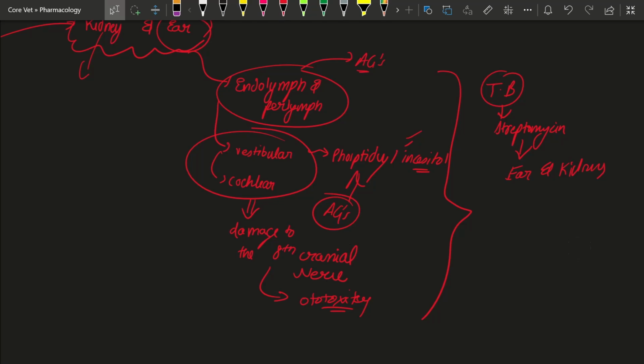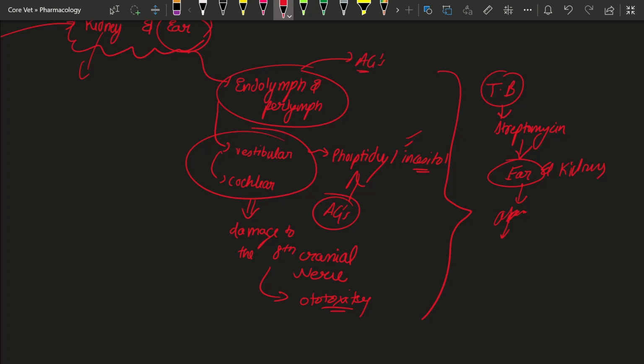When it deposits in the ear, it leads to ototoxicity. As it has affinity towards phosphatidyl inositol, it leads to loss of the sensation of hearing. We observe this maximally because the duration of the course of tuberculosis treatment is quite long.